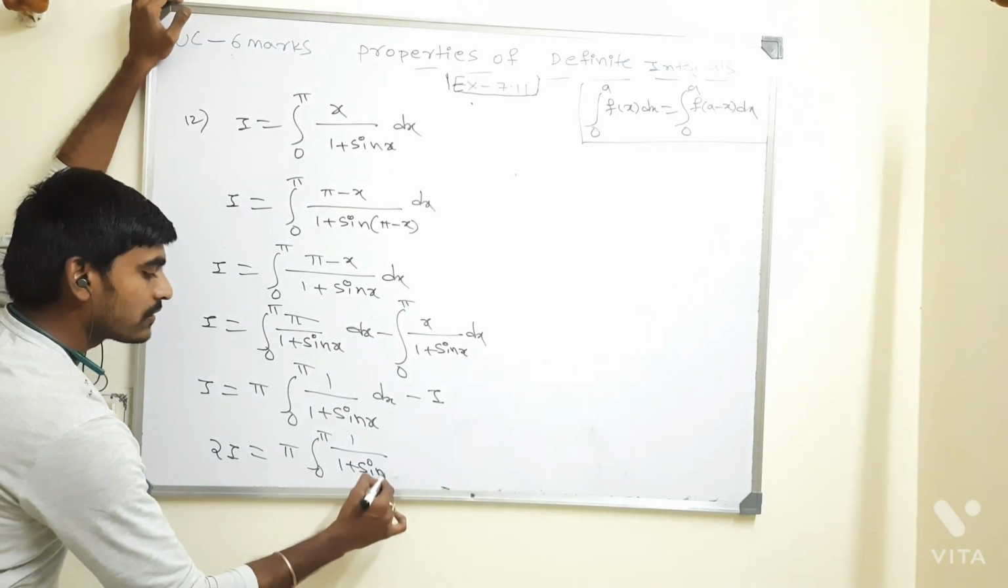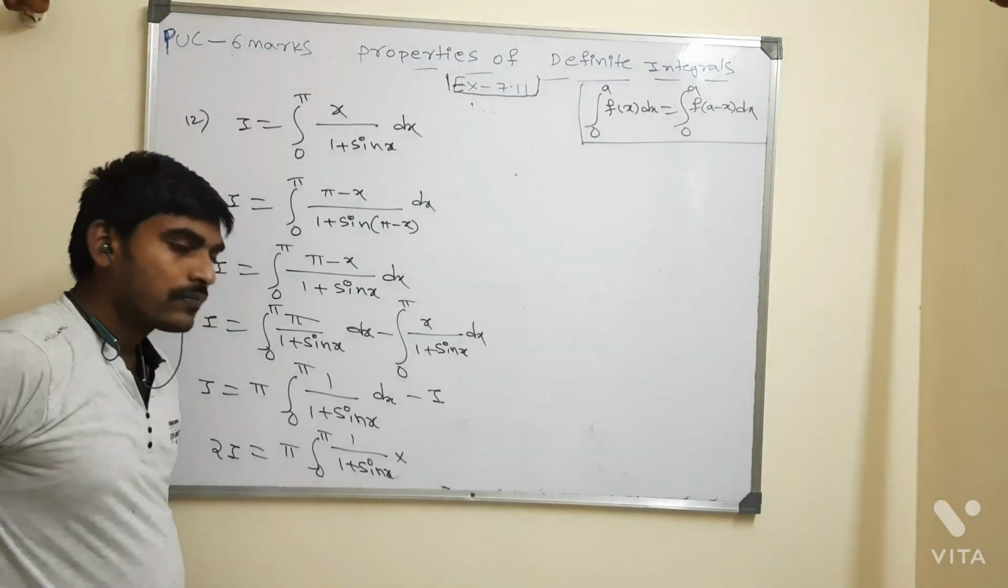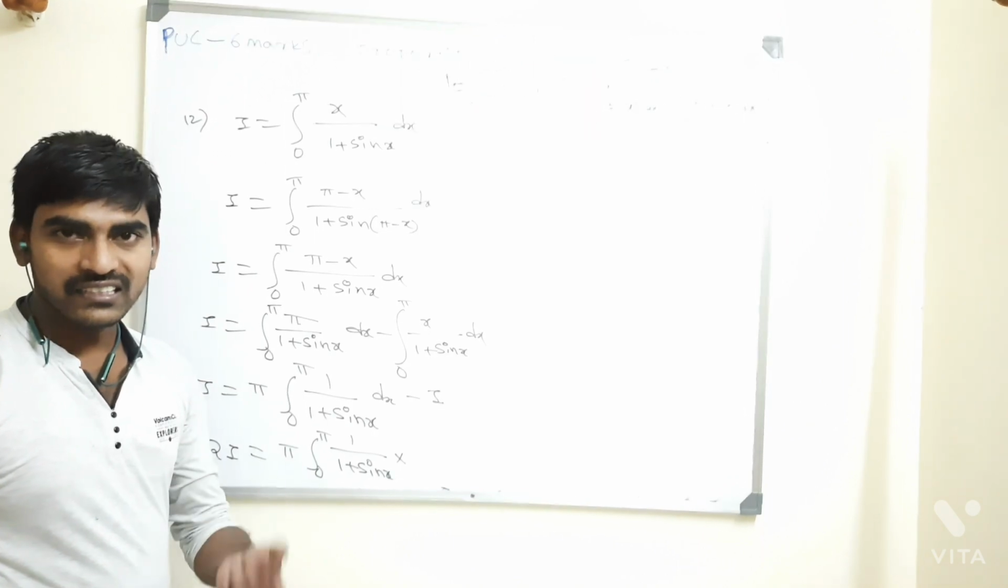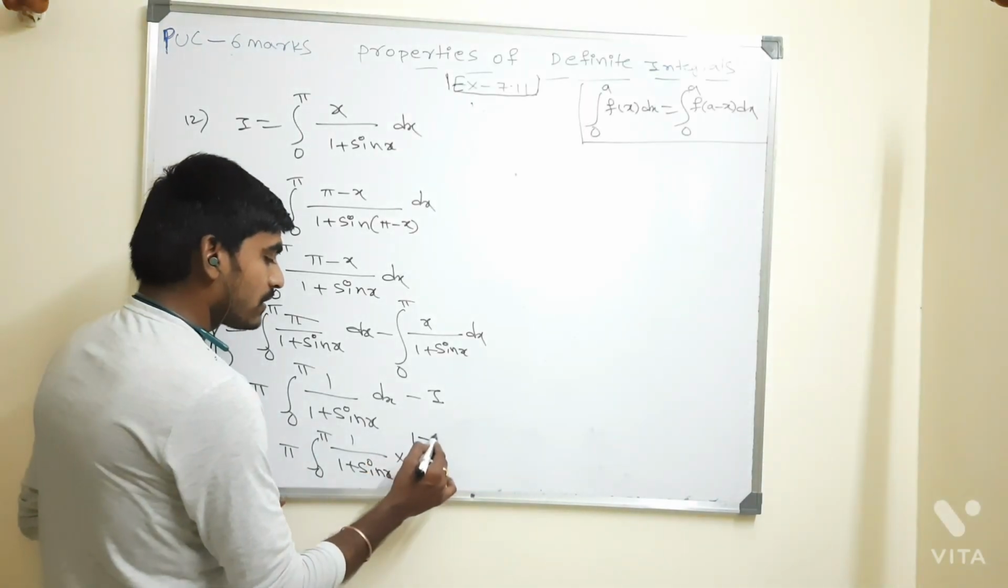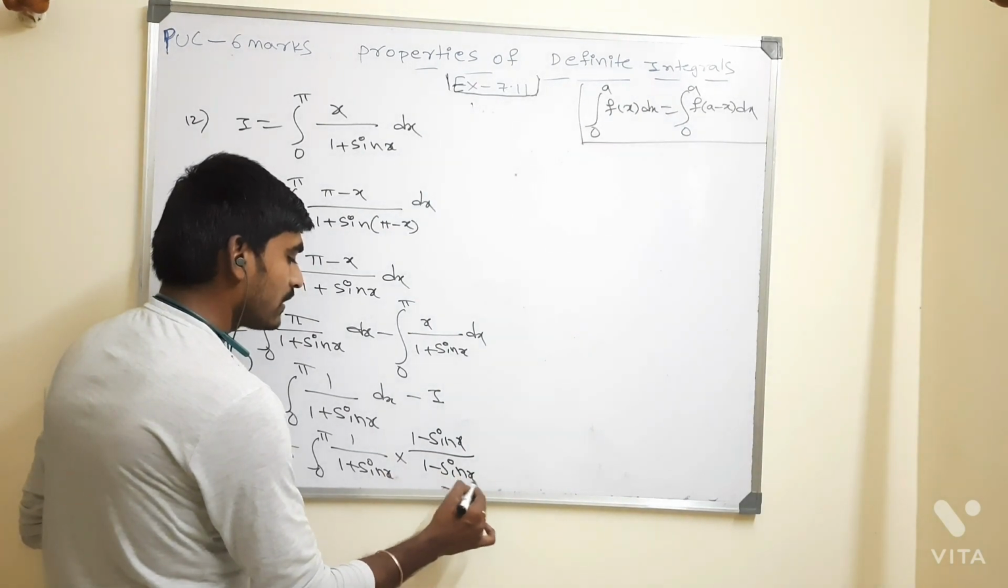After this, how to do this integration, sir? Just remember rationalization. What you need to do here? Just rationalization. How to do the rationalization? Multiply by 1 minus sine x divided by 1 minus sine x whole dx, right? Now continue then.